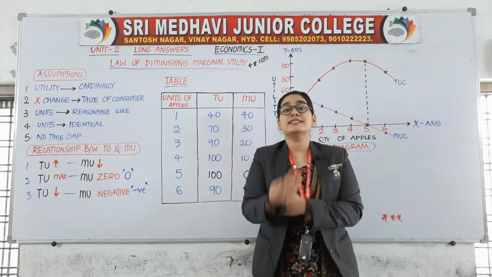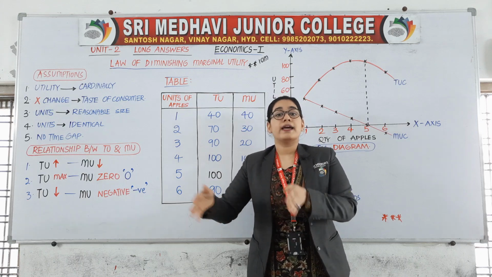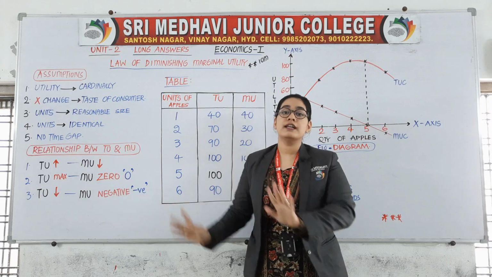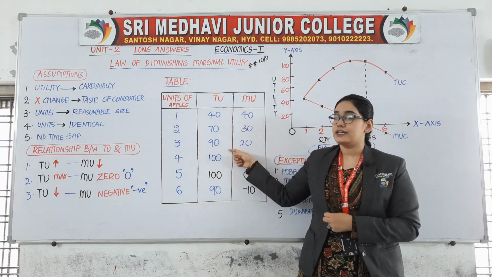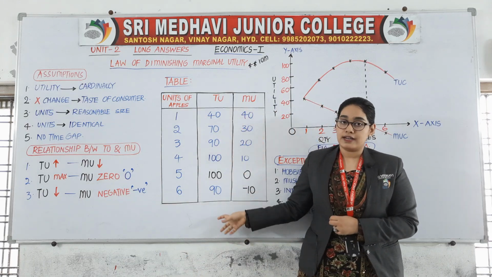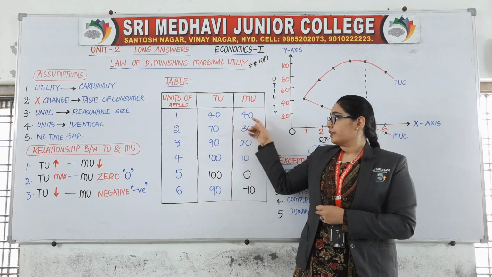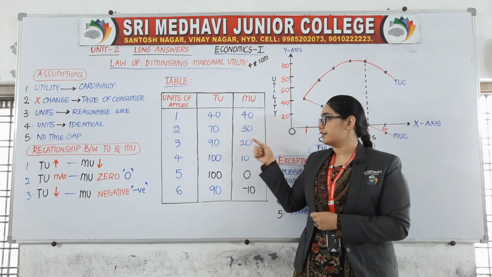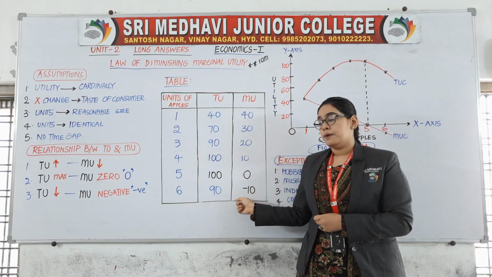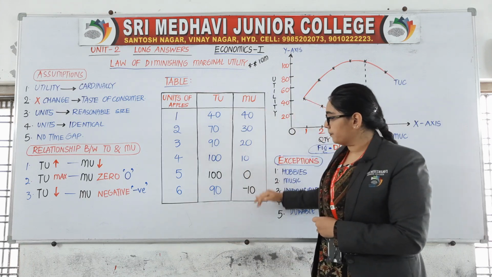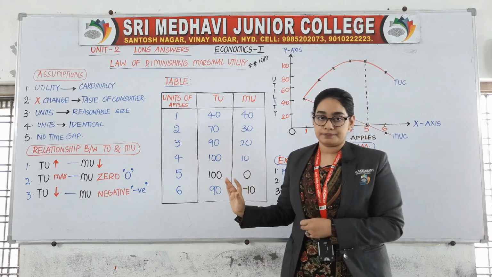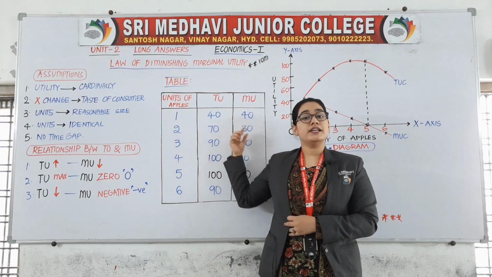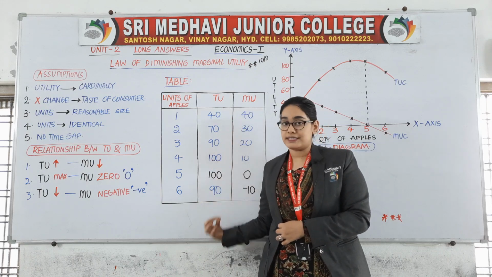You need to by heart this line for 10 times as if you are by hearting a phone number. It's 40, 70, 90, 100, 100, 90. It's very easy. Then the marginal utility is decreasing from 40, 40, 30, 20, 10, 0, minus 10. So in this manner, it is decreasing by 10, 10.